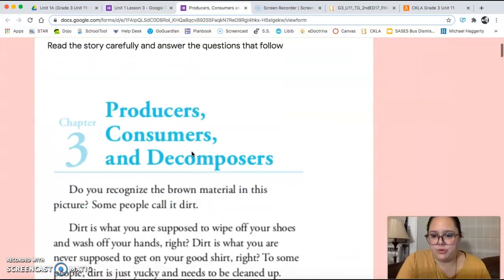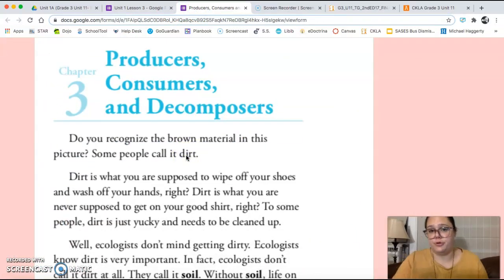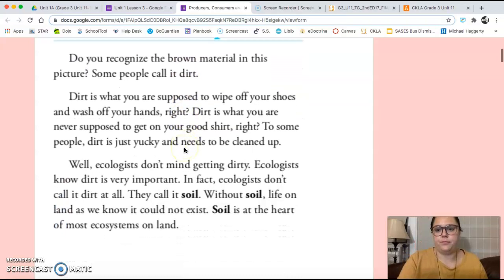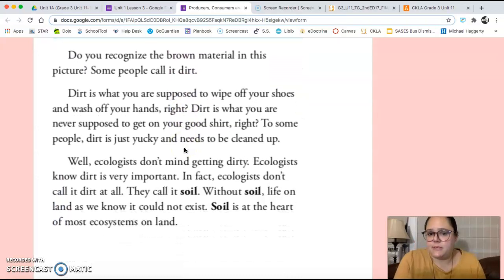So we're going to read chapter 3, which is called Producers, Consumers, and Decomposers. Do you recognize this brown material in this picture? Some people call it dirt. Dirt is what you are supposed to wipe off of your shoes and wash up your hands, right? Dirt is what you are never supposed to get on your good shirt, right? To some people, dirt is just yucky and needs to be cleaned up.